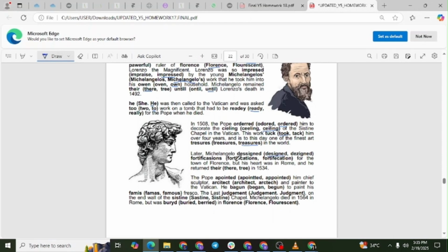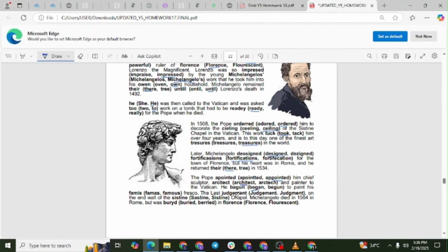Fortifications, not fortification in that sentence. Plural noun, multiple defenses. There, not there or tree. Adverb of place, he returned to Rome. Appointed, not appointed. Correct past tense of appoint. Architect, not architect or architect. Correct spelling of the profession. Began, not begun or begun. Simple past tense of begin.